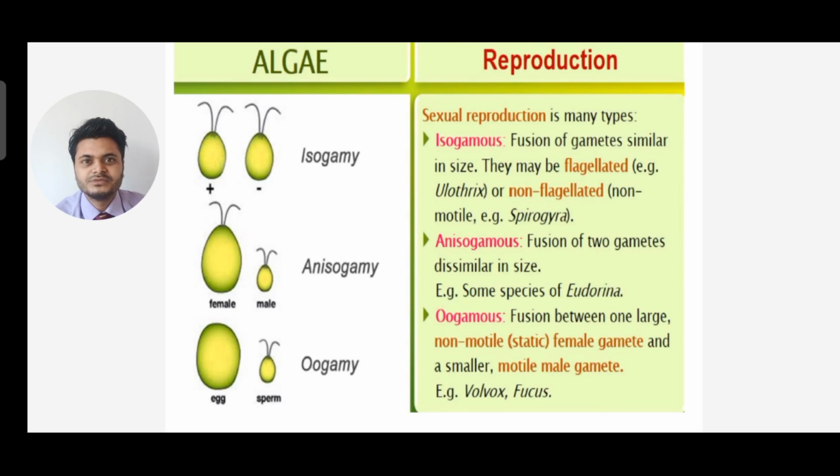Next is oogamous. What is oogamous? It is a fusion between one large non-motile, that is static, female gamete and a smaller motile male gamete. Oogamous means different in size, but the female will be non-motile, they don't have flagella, and the male will have flagella. Examples we can see in Volvox and Fucus.